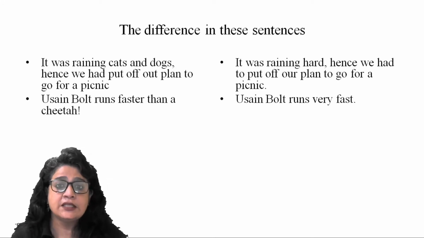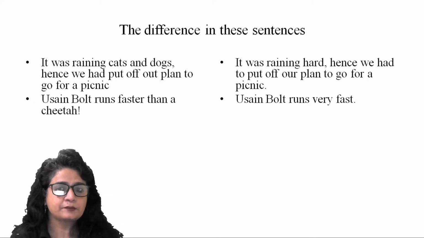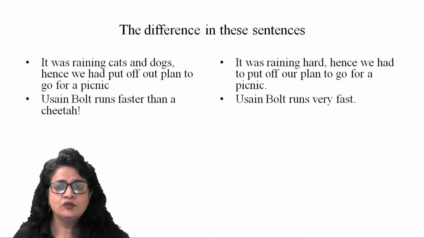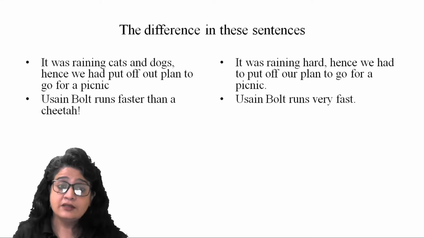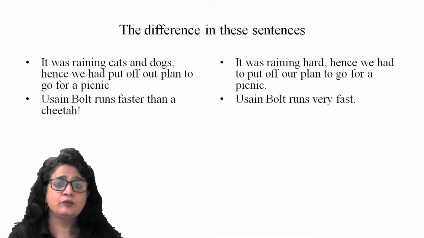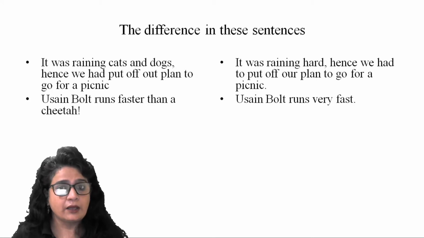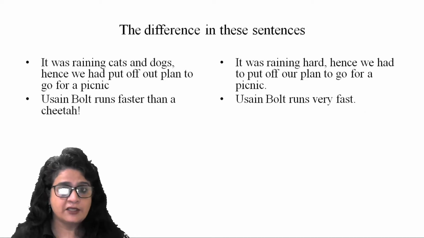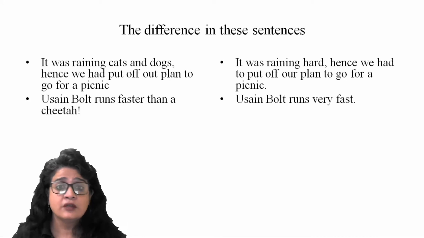See the difference in these sentences. It was raining hard, hence we had to put off our plan to go for a picnic. Now look at this sentence: it was raining cats and dogs, hence we had to put off our plan to go for a picnic. The second sentence uses an idiomatic expression, a figure of speech. This phrase is not used in a literal sense.